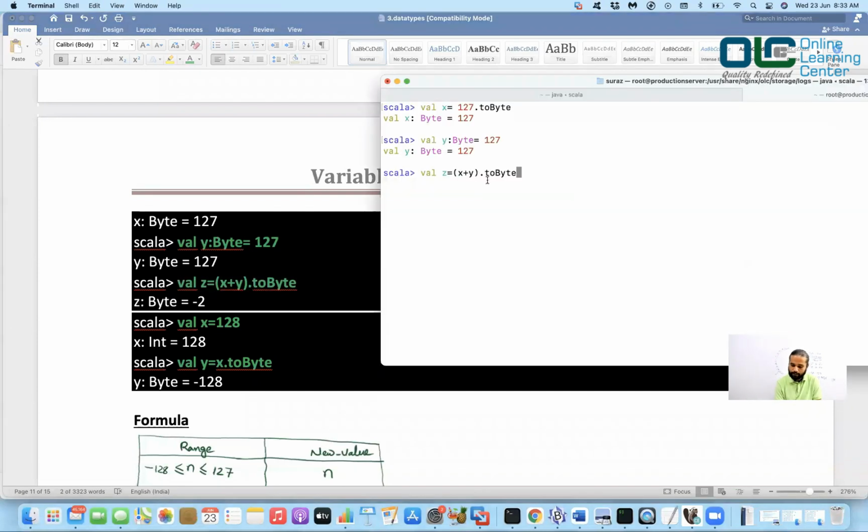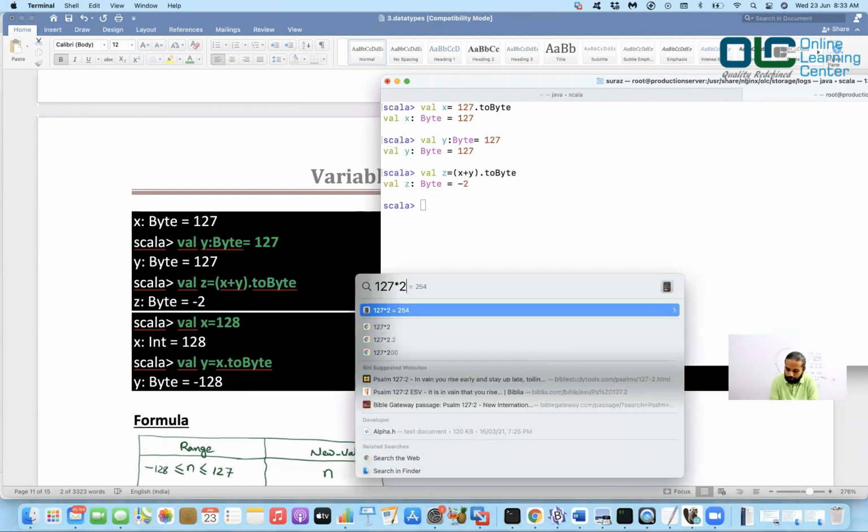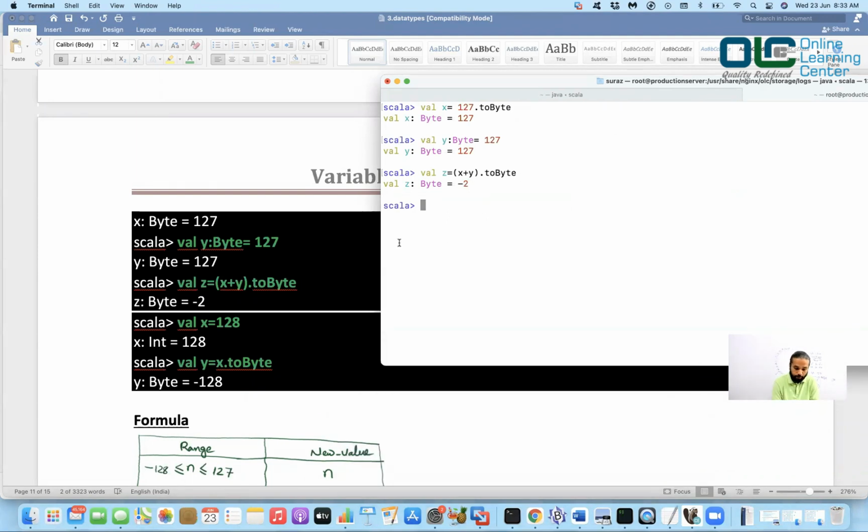I'll do x plus y dot 2 byte. Now I got minus 2, right? How did we get this minus 2? We have to understand this now. So 127, how much is it? 254, right? So 254 is what we have got. Okay, so remember, we have got 254.